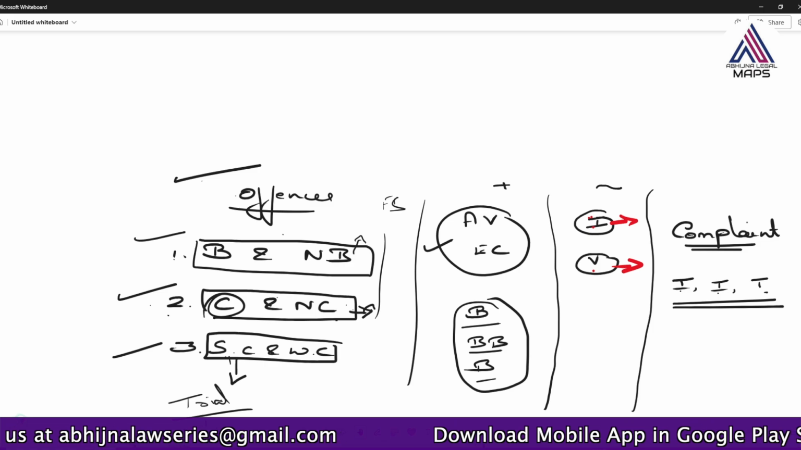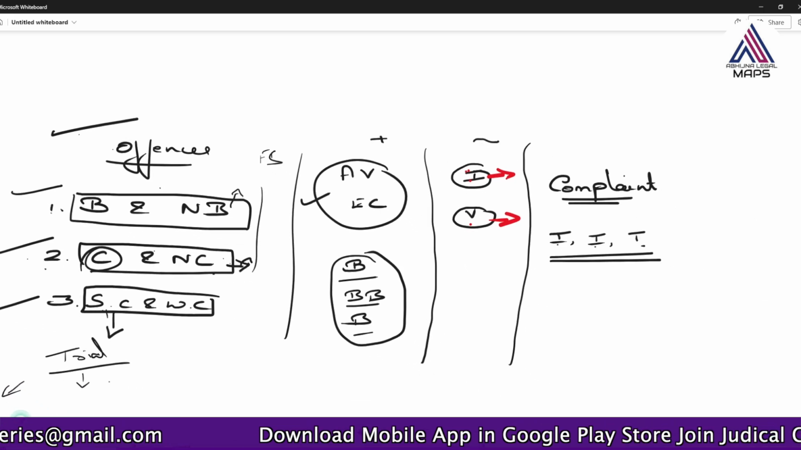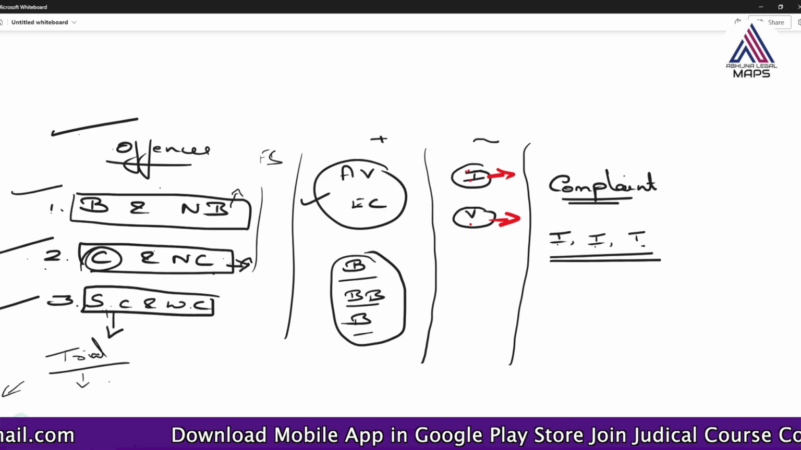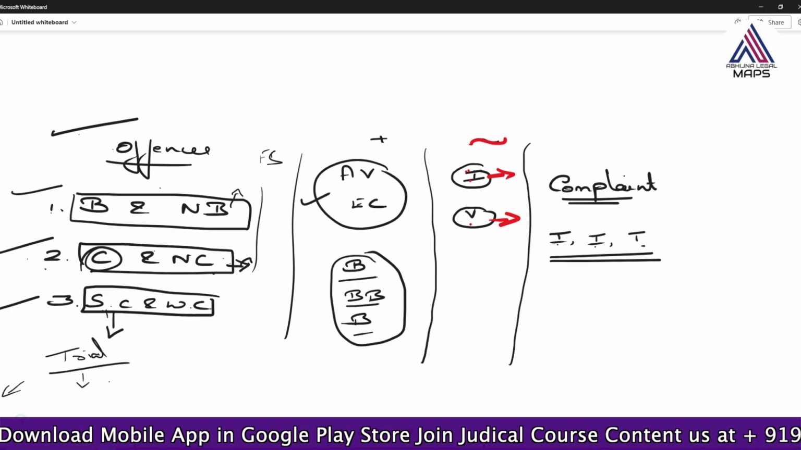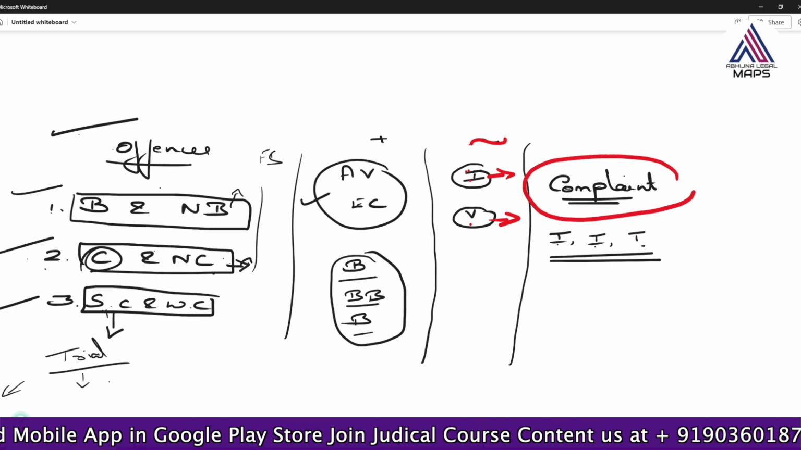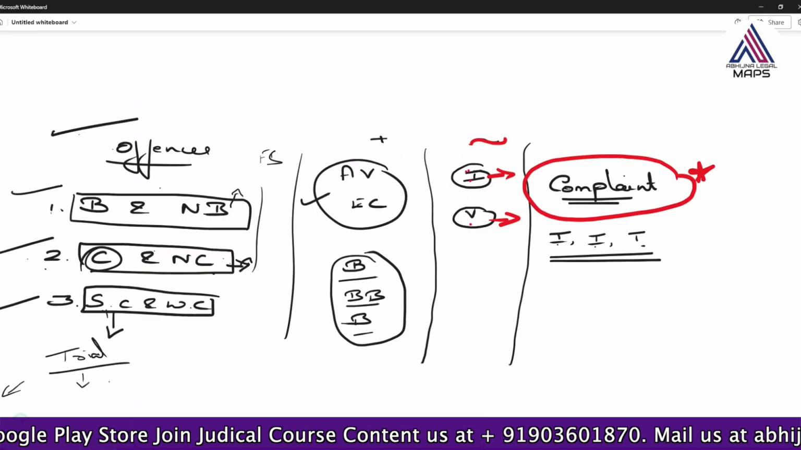Which are the different types of offences? What are the new additions made in this? And now we have understood what changes have been made. Now let's understand what is a complaint. Very, very important definition. Okay, let's understand what is a complaint.